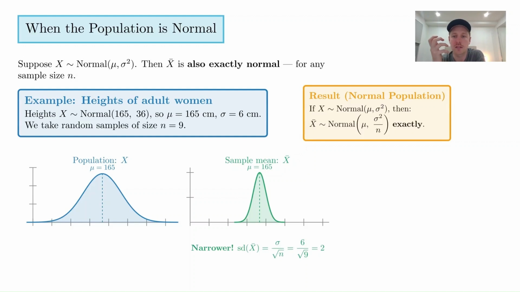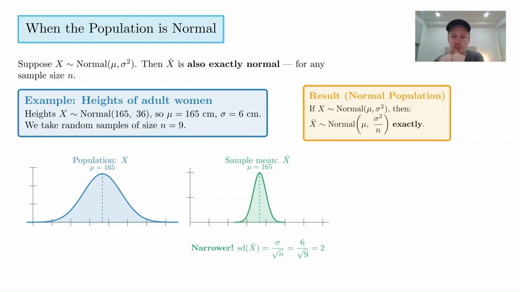If you took samples of size n, and we spoke about this in the previous video, the distribution gets narrower. One way to think about it is, if you've got your whole population and you start selecting people in a sample, the distribution of the averages is going to be much narrower, because in any one sample, the tall people are cancelling out with the small people and moving us closer to the average, right?